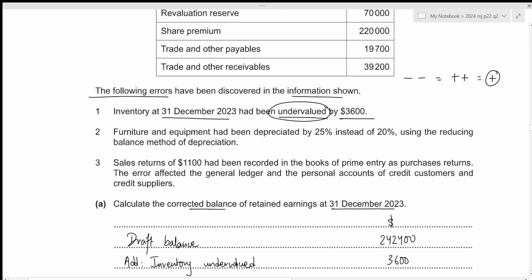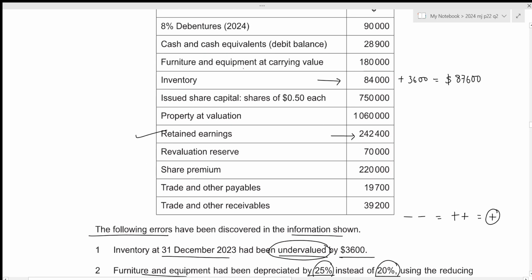Now for the second one, furniture and equipment had been depreciated by 25% instead of 20% using the reducing balance method of depreciation. Okay, so our correct rate of depreciation should be 20%, but we implemented a rate of 25% instead. And we have been given the value for furniture and equipment, but this is at its carrying value, which is after we subtract the current year's depreciation charge.